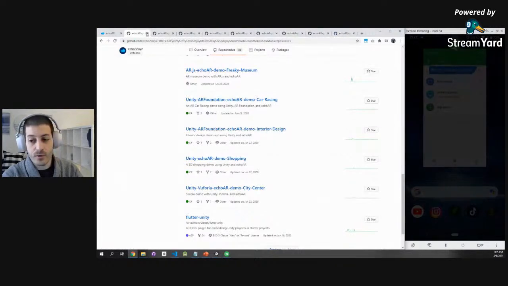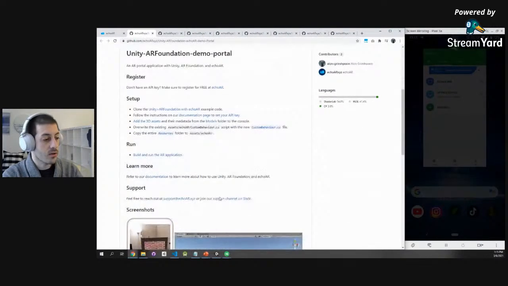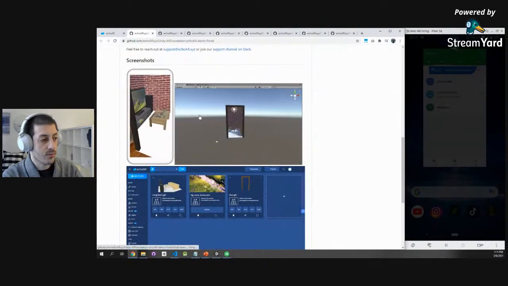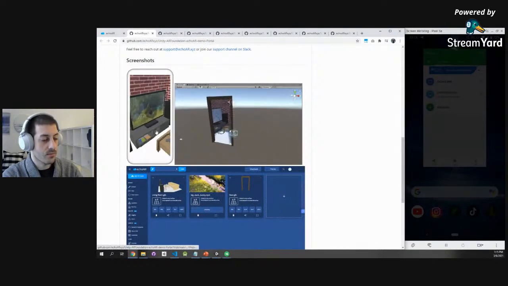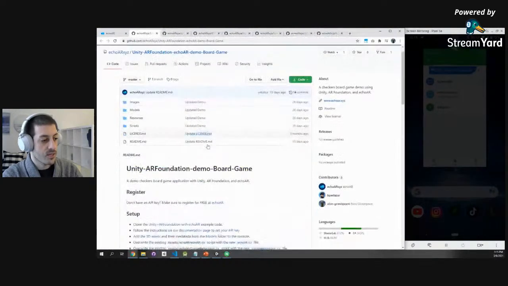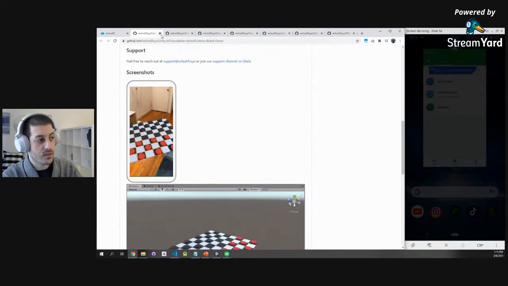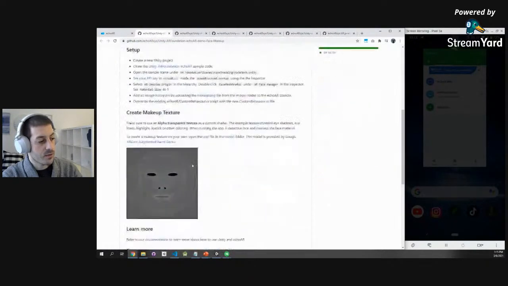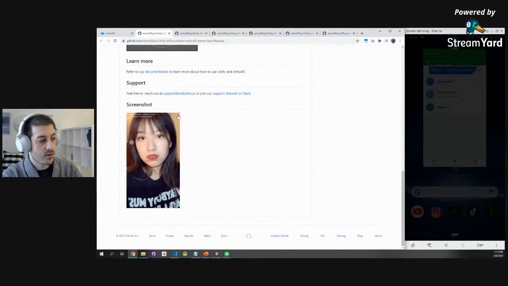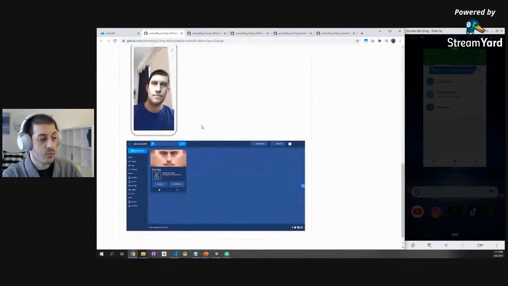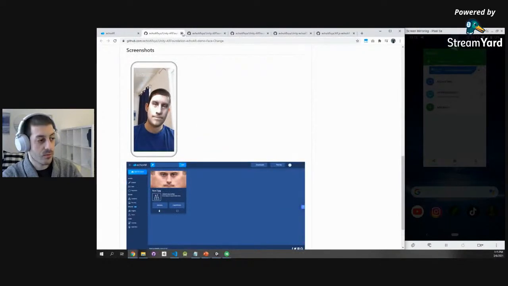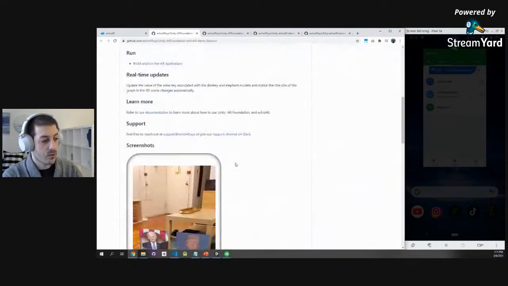So we have an example here of a portal to another world that you can build with Unity and echoAR. Really, really cool stuff, you can go into a different world. Another example is this board game that you can build in augmented reality. You can play with your friends. Another example is a makeup tutorial where you can overlay your face with makeup. Here's another example. You can literally swap your entire face with face detection. Really, really cool stuff. Here's a really cool data visualizer.